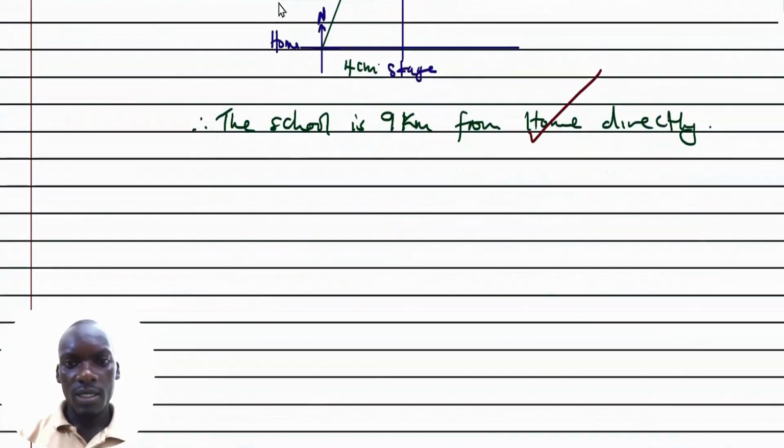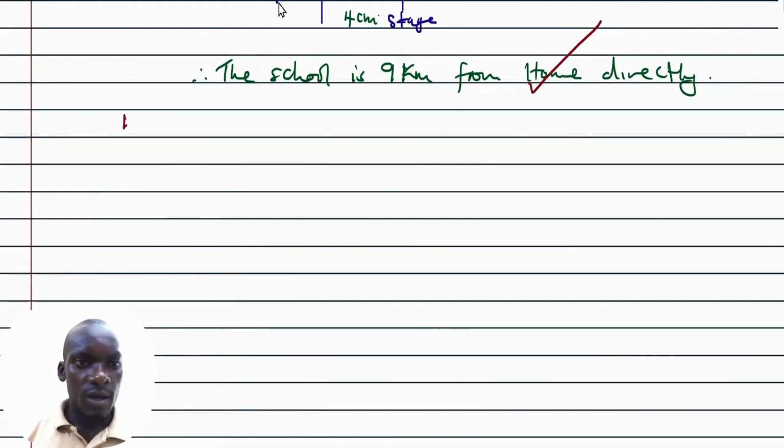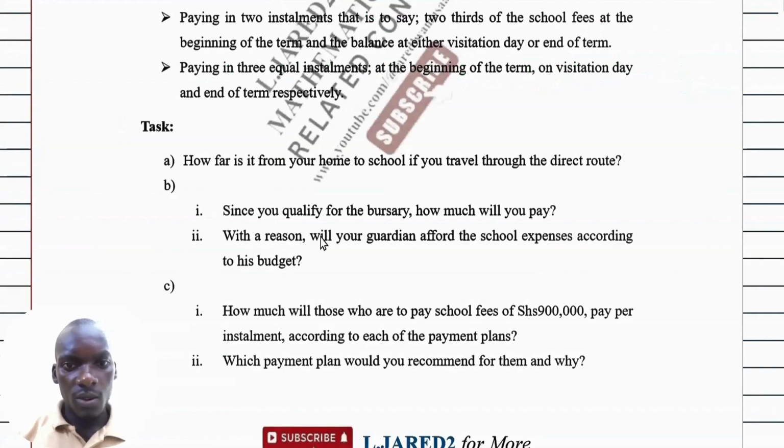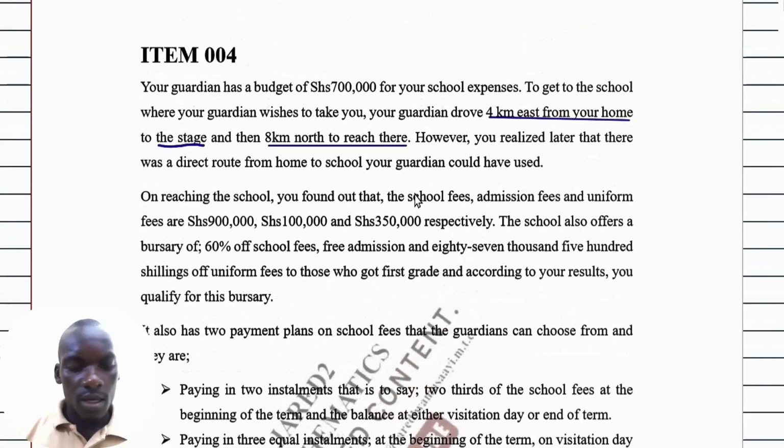So let us proceed with part B of the question. Part B: since you qualify for the bursary, how much will you pay? So we are here now. As we read the scenario, it says that on reaching the school, we found out the school fees, admission fees, and uniform fee. So this is school fees, this is admission, and this is the uniform fee.